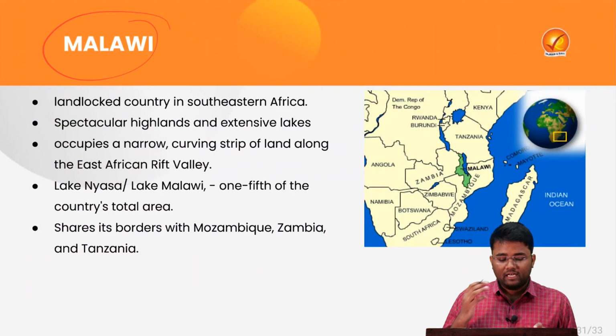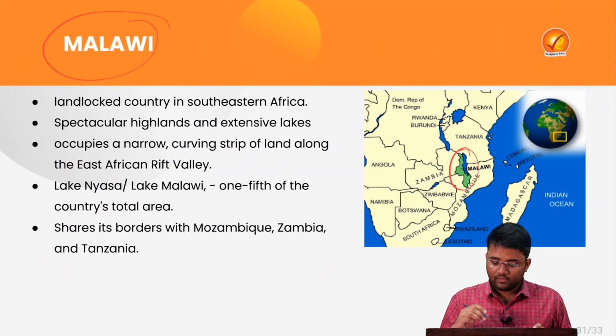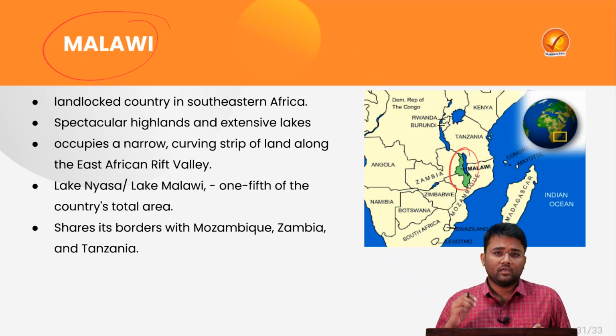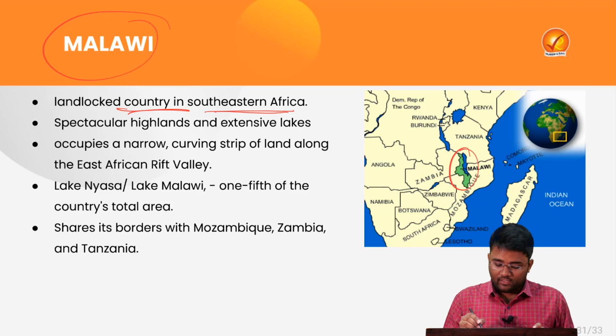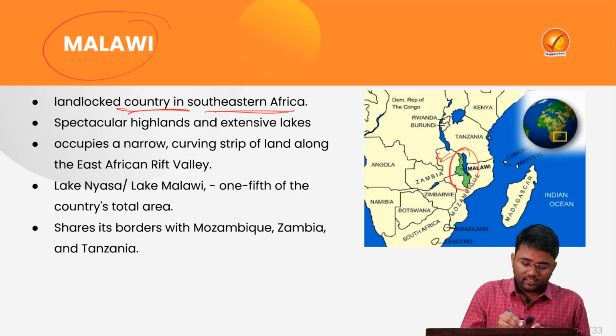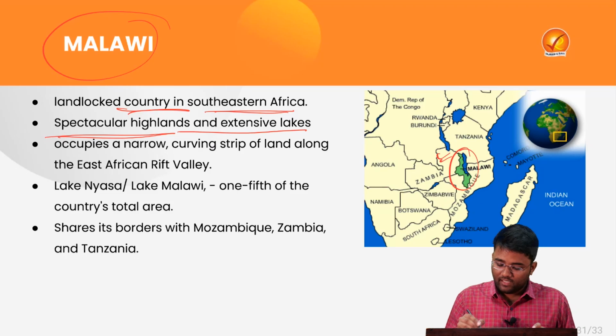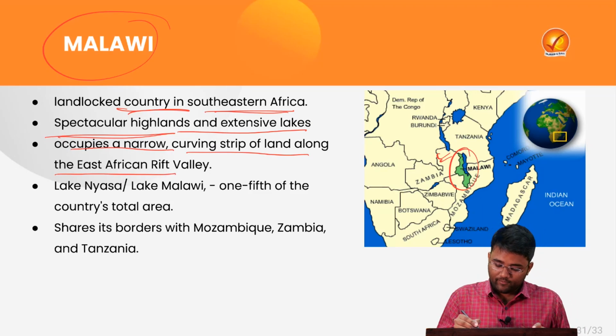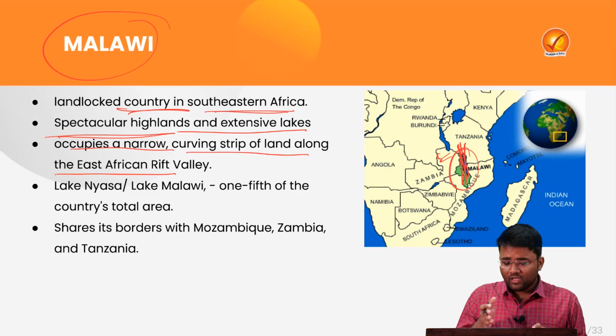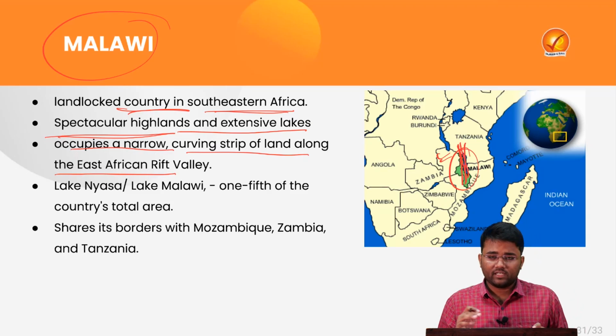Now, next is Malawi. This is more related to the mapping perspective, because recently a plane crashed in which the vice president of Malawi was killed. Now, this Malawi is a landlocked country in southeastern Africa. You can see the location of Malawi, and there are spectacular highlands and extensive lakes in Malawi. It occupies a narrow curving strip along the East African Rift Valley. This is the East African Rift Valley, somewhere around this, and Malawi is along this East African Rift Valley.